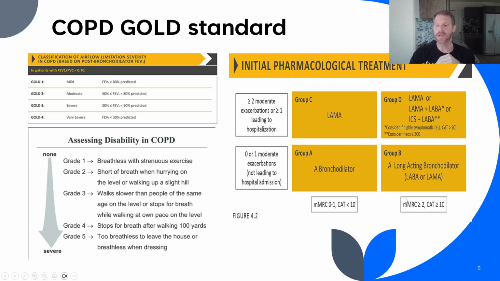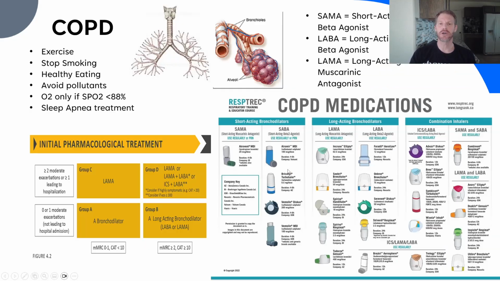0 to 1, let's come back. Say they scored this MMRC equal or greater than 2, that survey. I look over here. Have they had 0 or 1 moderate exacerbation not leading to hospital? Then I can place them into group A or B, and with the MMRC of greater than 2, they would be in B, so I'm going to prescribe a LABA or a LAMA. Now, if they're already on a LABA or LAMA, the clinician has to make a judgment. But anybody that's had hospitalization in the last year is going to be moved up to group C or D. So that's kind of how you use this chart to determine pharmacy.